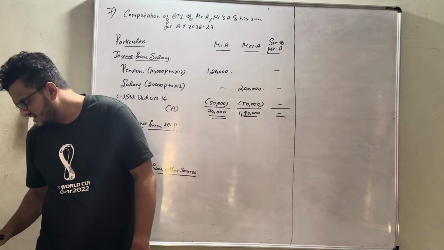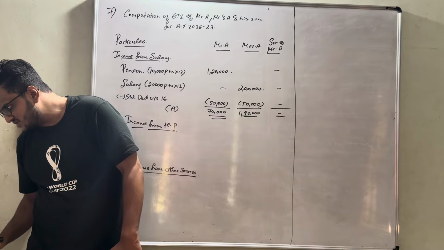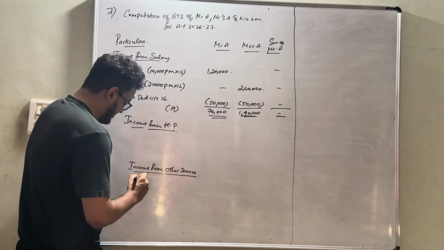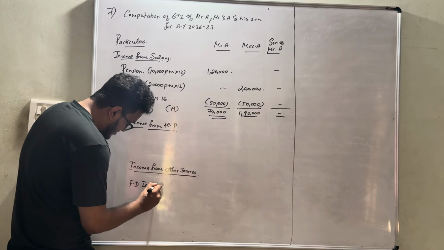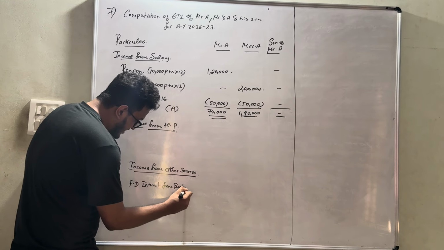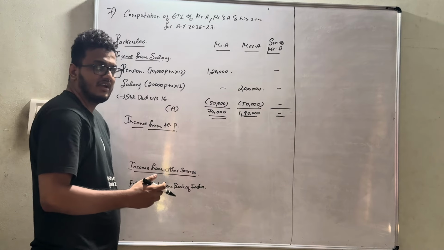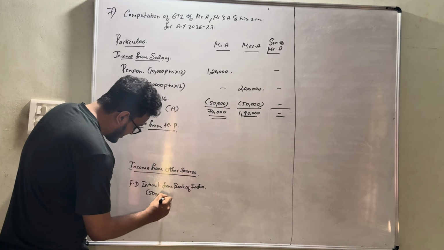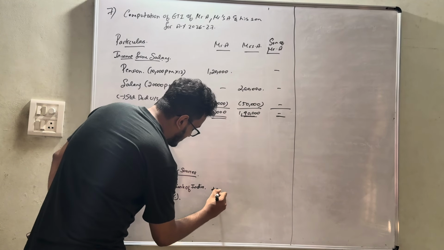Okay, so as Mr. A had a fixed deposit, he instructed the bank to give the FD interest from Bank of India, which is obviously 5 lakhs into 9%, that is 45,000.